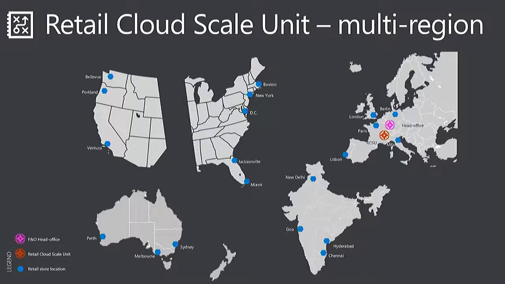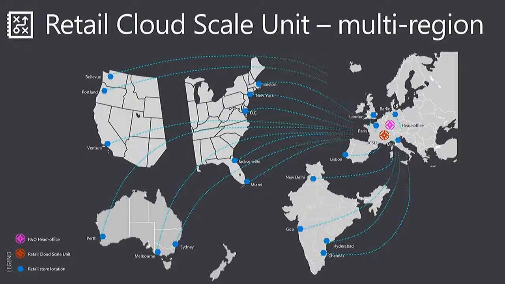And of course, you can imagine they're not just one store. There may be hundreds in each of these locations and thousands of stores globally available. Now, historically, what's happened is we've taken all the traffic from all the stores around the world, and routed them to a single scale unit over there in Europe. And you can imagine the over-the-network latency for stores in Sydney or Ventura or Bellevue all the way to Western Europe is going to be suboptimal, whereas stores in Western Europe locally, they're probably doing okay. But we wanted to be able to solve this over-the-network challenge for all of our retail organizations.